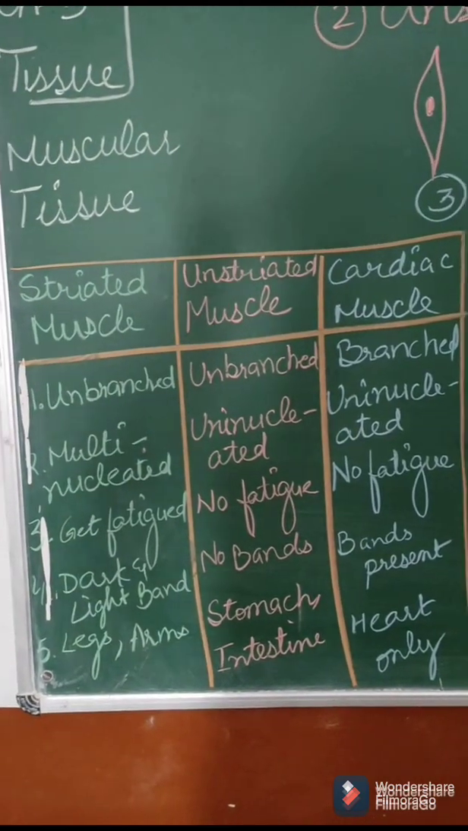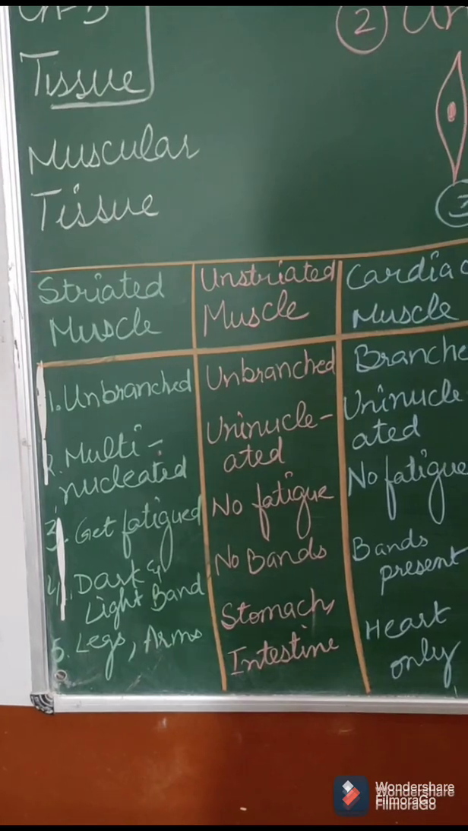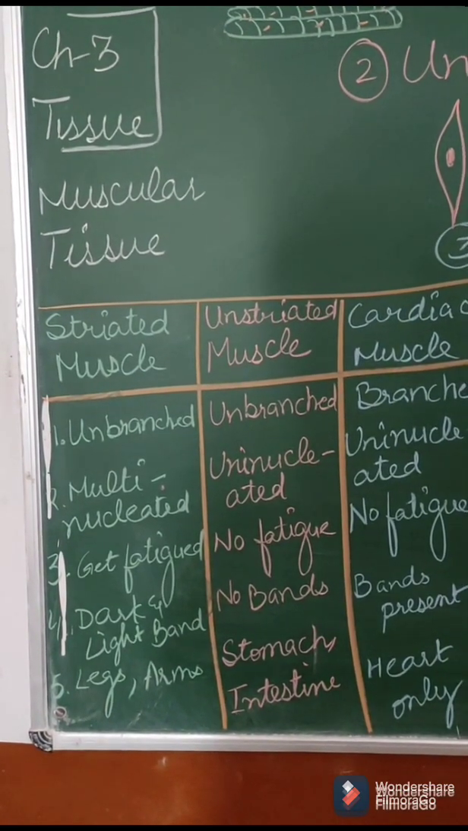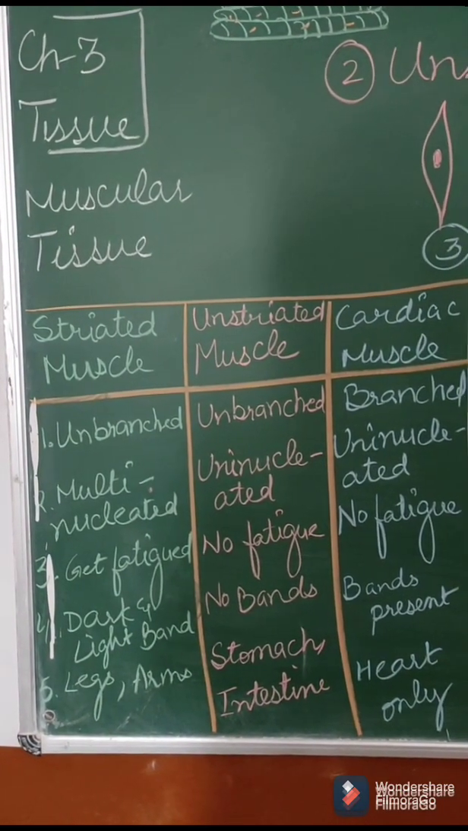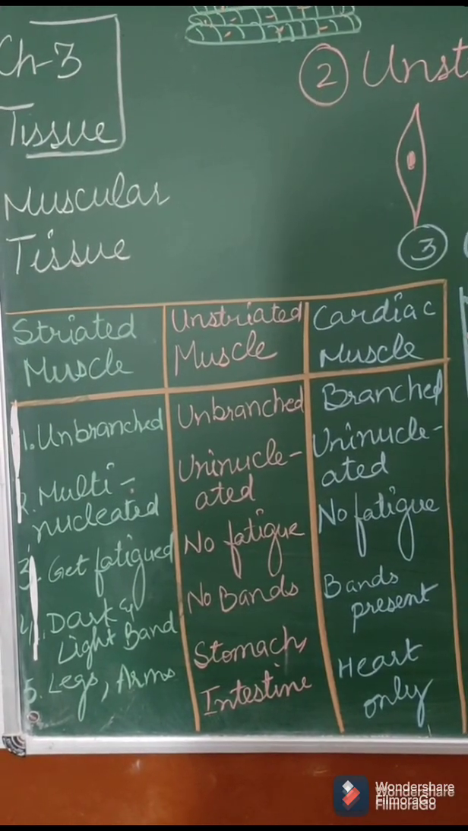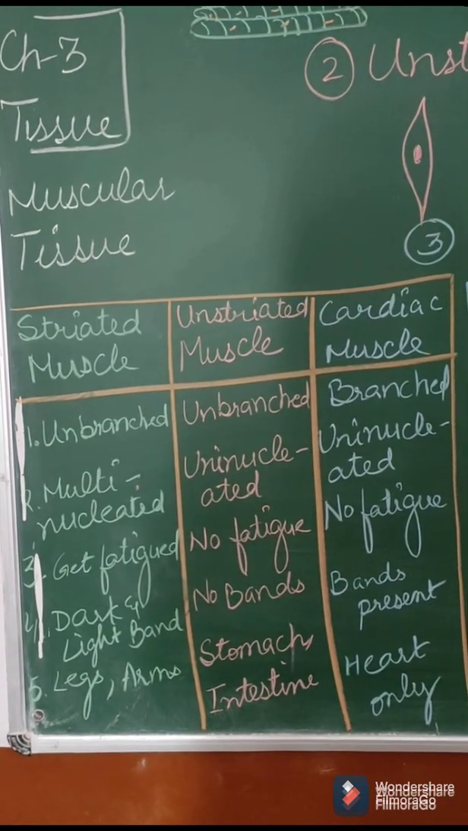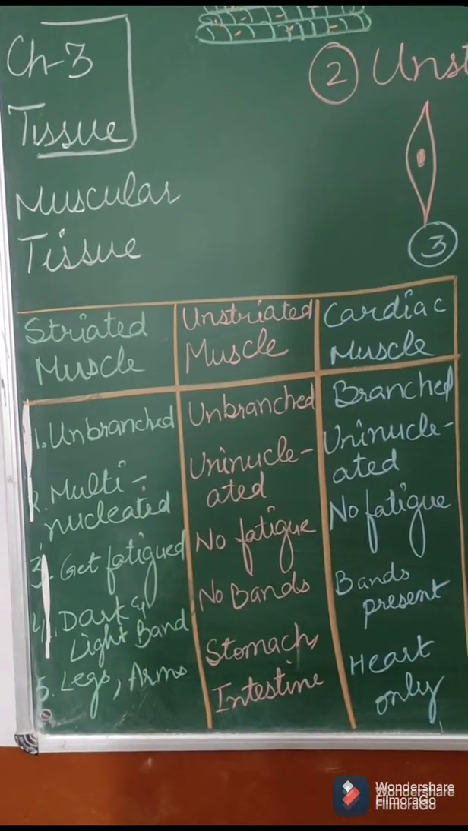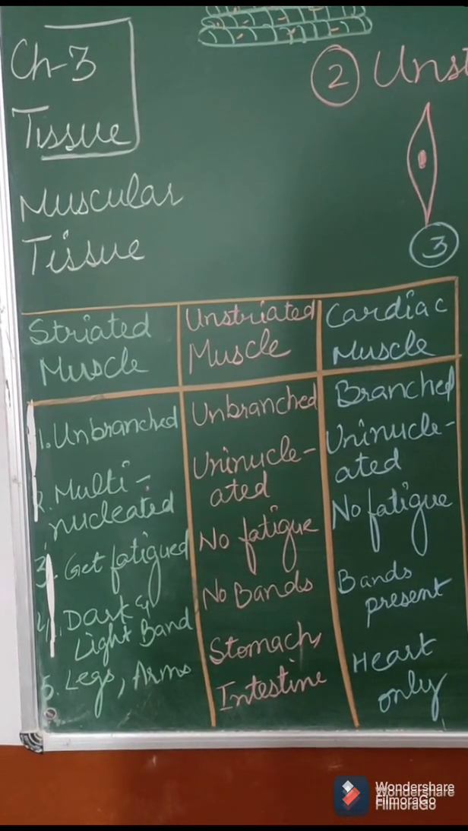Then in the fourth point, we can discuss the presence of bands. In striated muscle, dark and light bands are there. In unstriated, no bands are there. And in cardiac, again, bands are present. In the last point, this is the example of all different types of muscles.